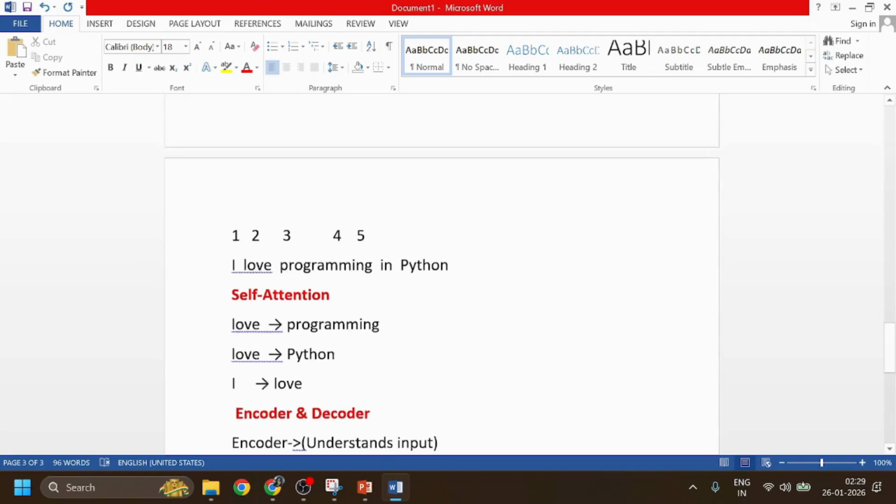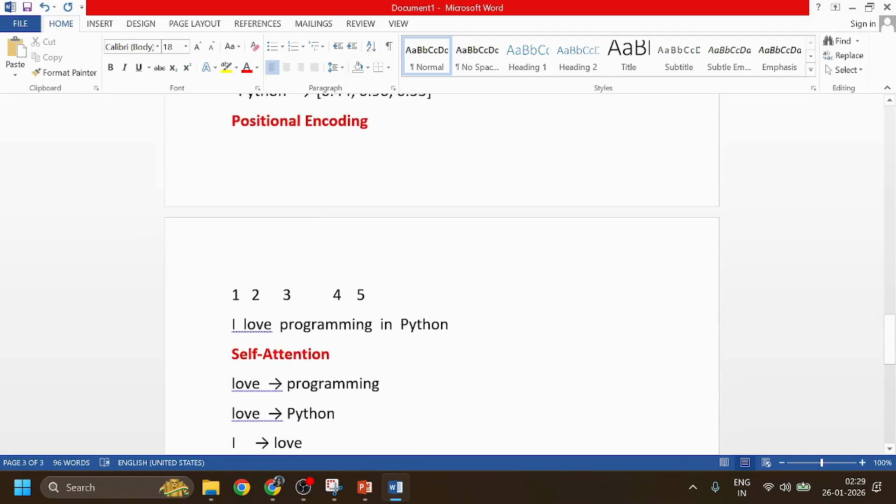Okay, so here we can see positional encoding means we give a position: I is at position 1, and love at position 2. And programming, what is the position of programming? 3. And the position of in, that is 4. And the position of Python, that is 5. Transformer reads all the words at the same time, so they understand the word order. So positional encoding means transformer understands the order of the words.